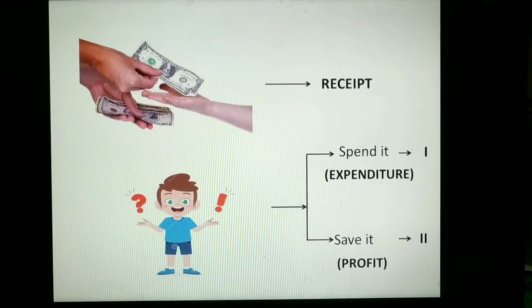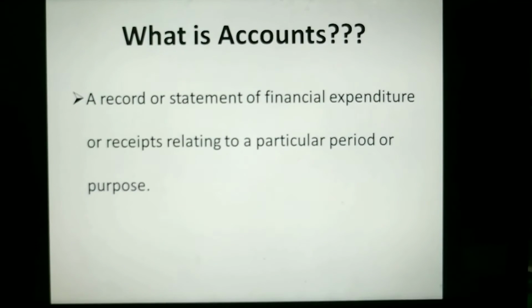Now assuming we receive this pocket money regularly from our parents and we spend it, we would obviously want to record it somewhere to keep track of our money. So this explains what exactly is accounts, like you've seen in the previous slide. You are recording the details of your financial expenditure or receipts relating to a particular period. That is, let's say you're receiving your money monthly. So you're making a record of your expenditure and receipts monthly.